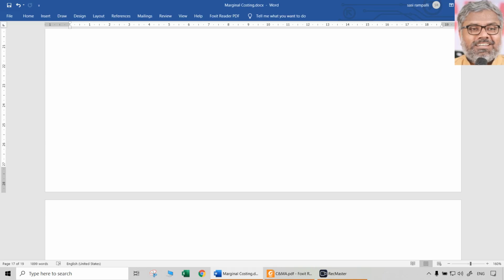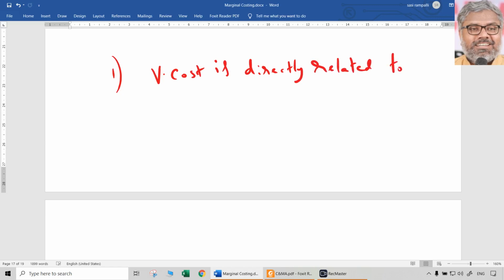So the first and foremost feature of variable cost is that it is directly related to the level of activity, in other words, the number of units.